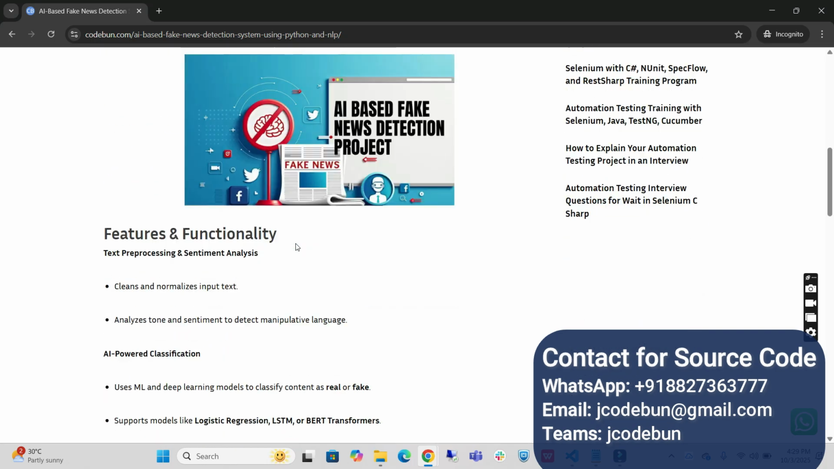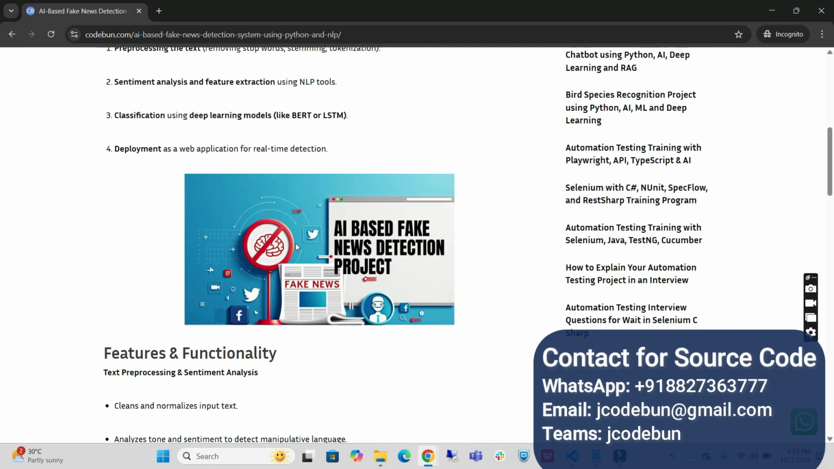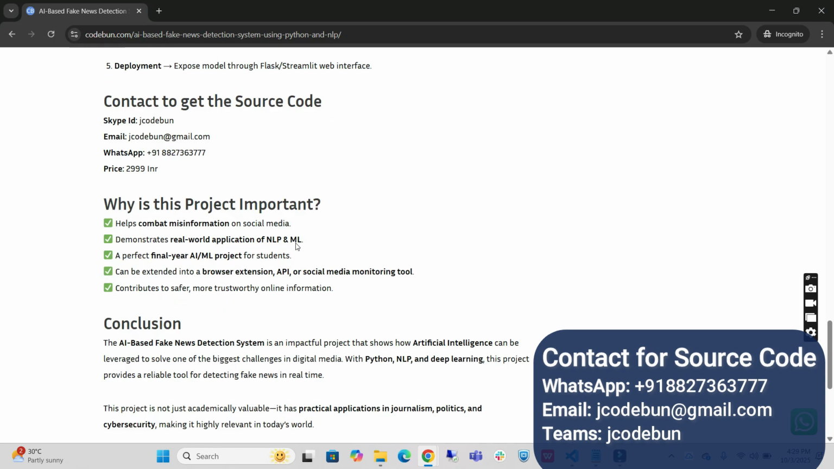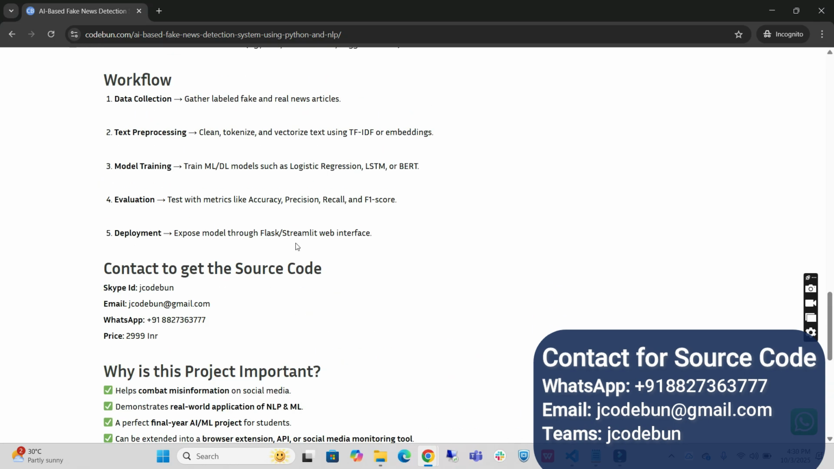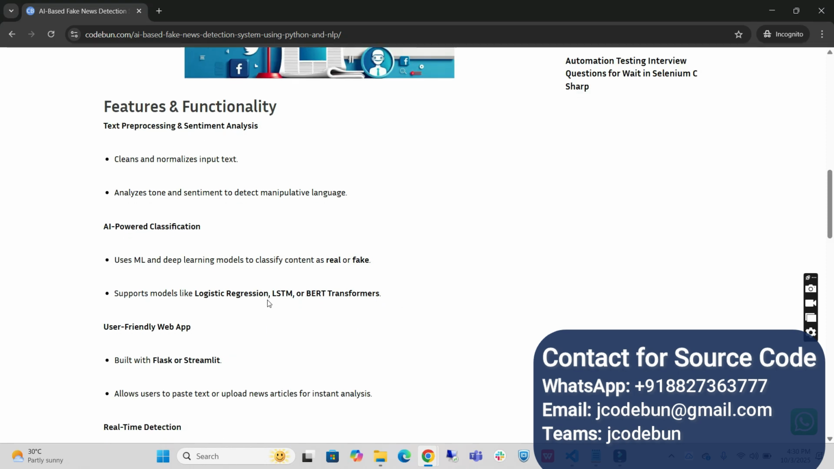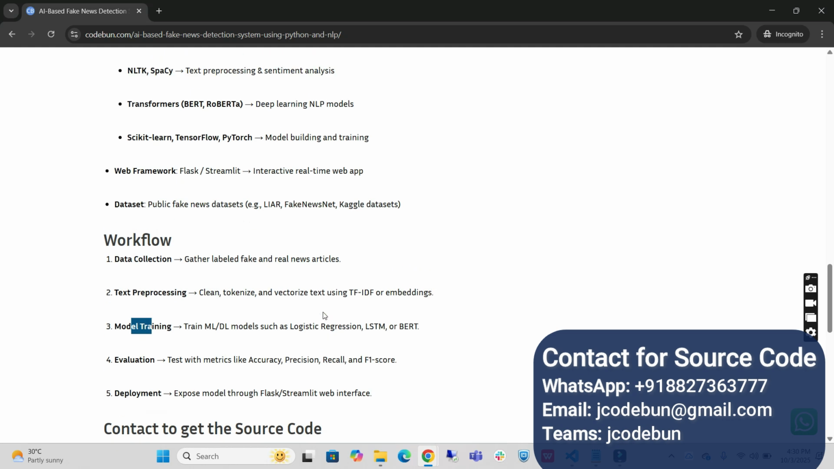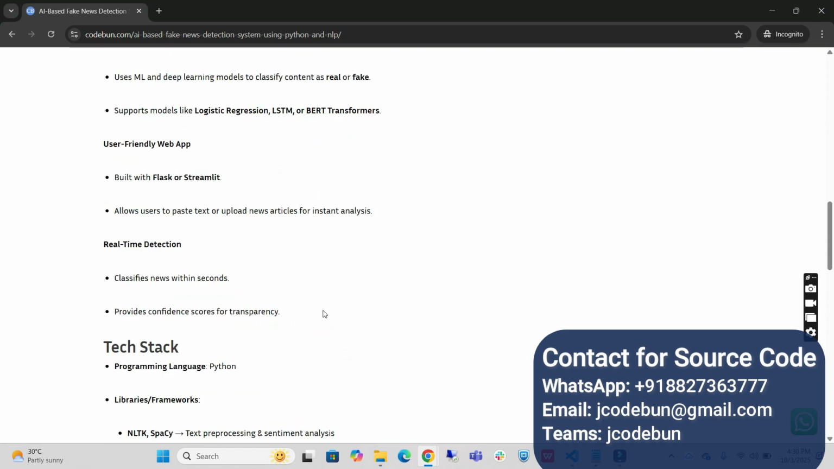And what will be the workflow of the application? We can submit a text as an input, some news, and then it will give us a return. It will collect the data, process the text, interact with a trained model, and then evaluate the result and deploy the result. So it will give a probability or verdict, like that news is fake or real news.